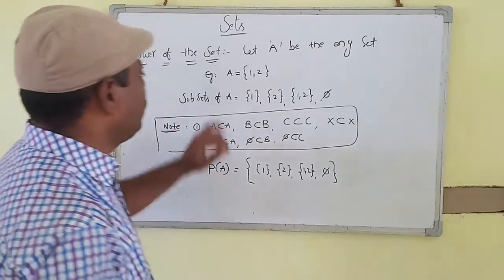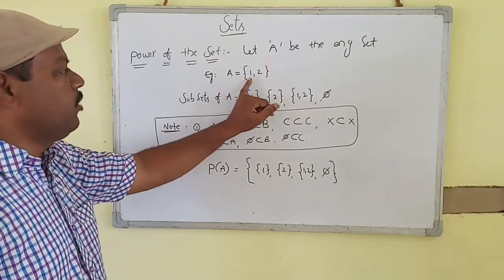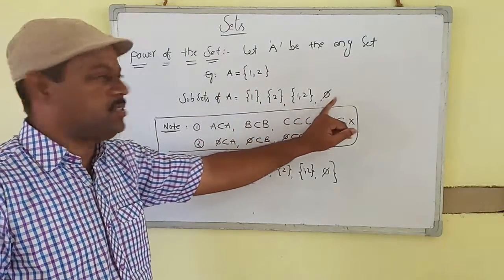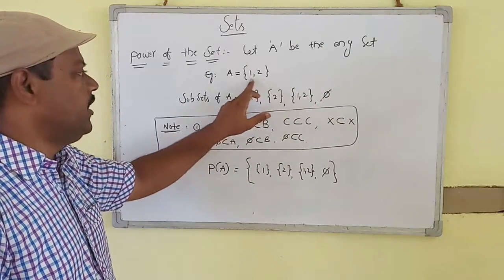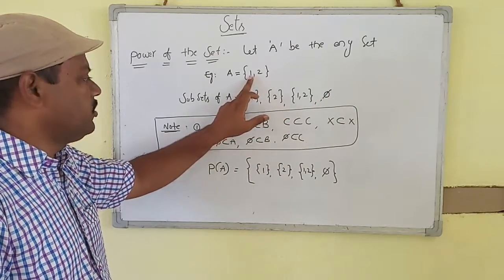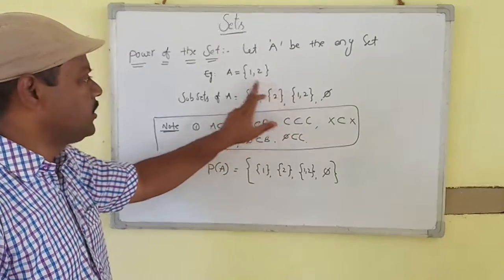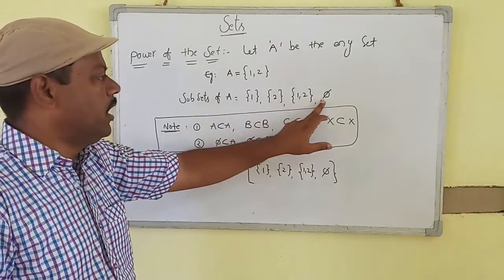Once again, listen. The given set is A = {1, 2}. Write all possible subsets. First write the one-element subsets: {1}, {2}. Next, the two-element subset: {1, 2}, and the null set.